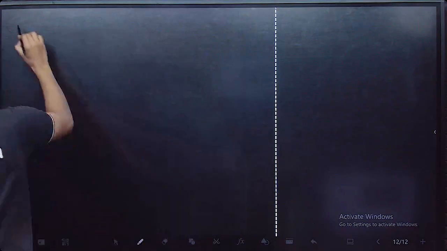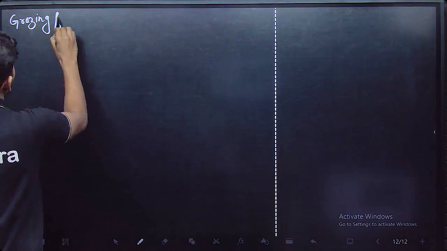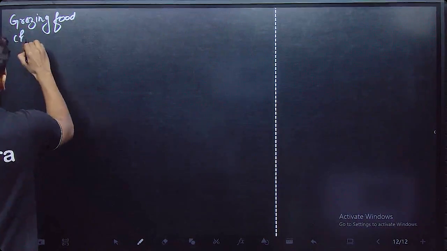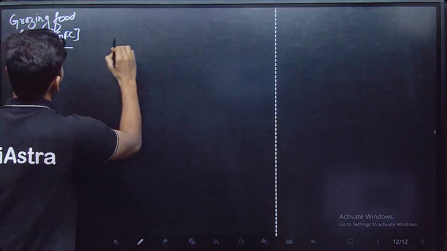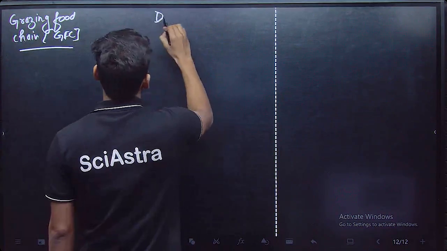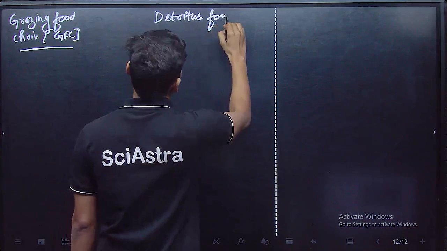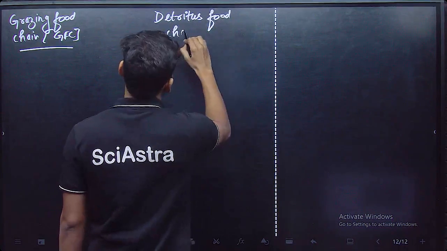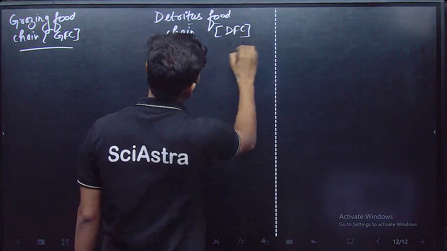The first food chain is known as the grazing food chain, GFC. And the second one is known as the detritus food chain, DFC.